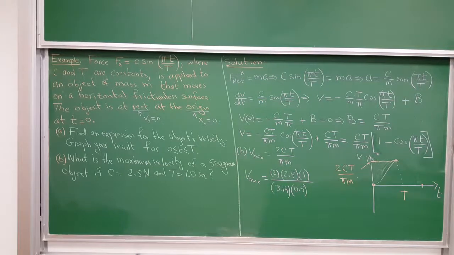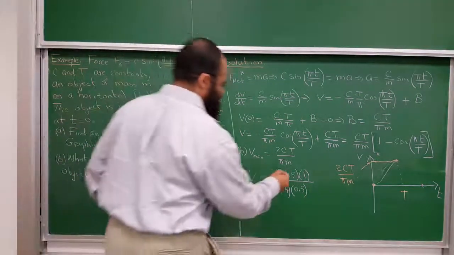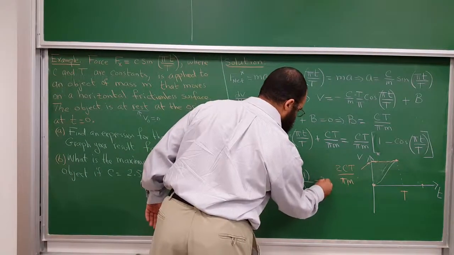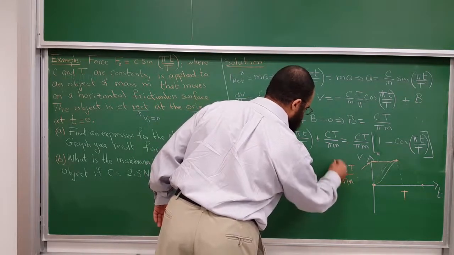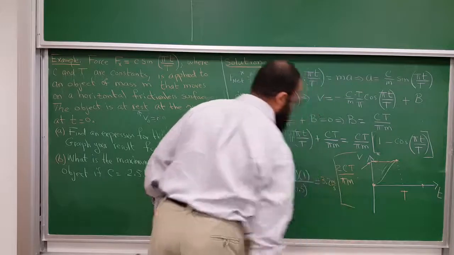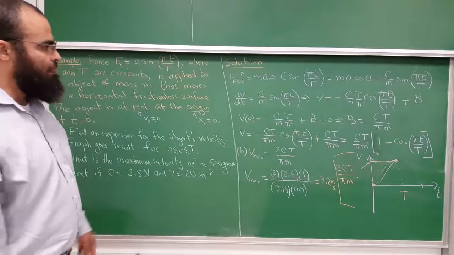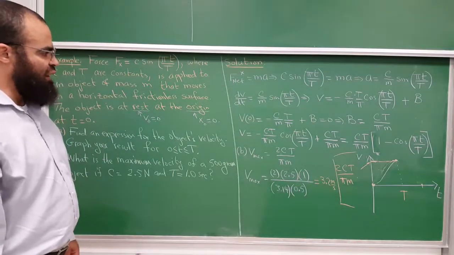I need my calculator here. So I get 2 times 2.5 over pi, and times 2, 3.183. So that's about 3.2 meters per second. Okay. So that is that.